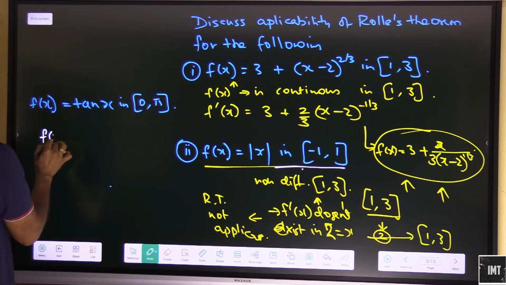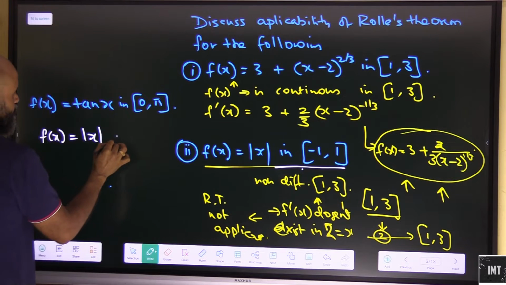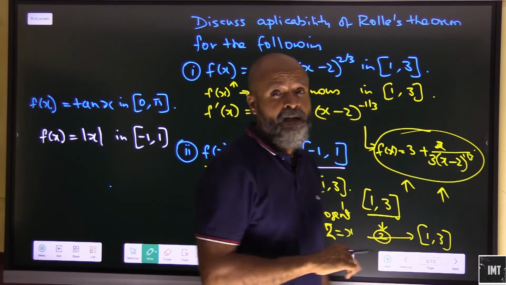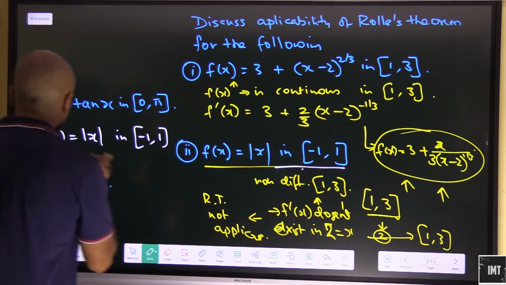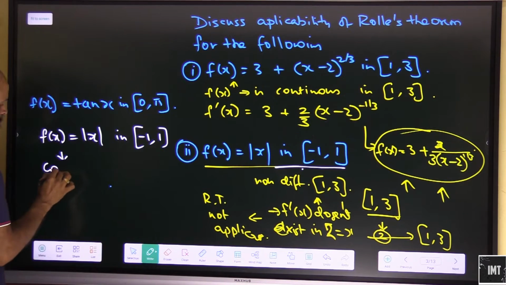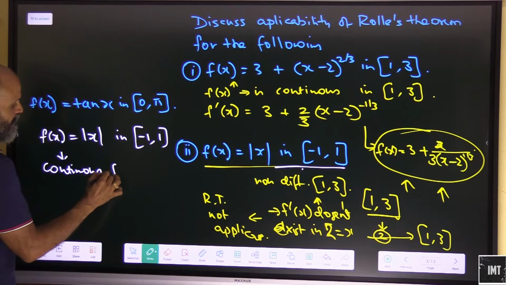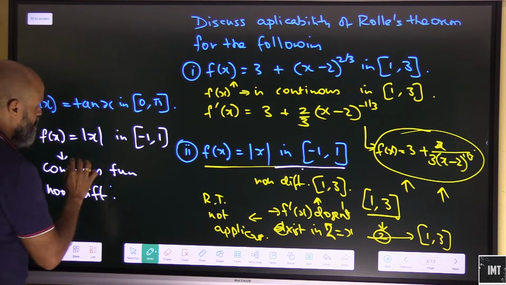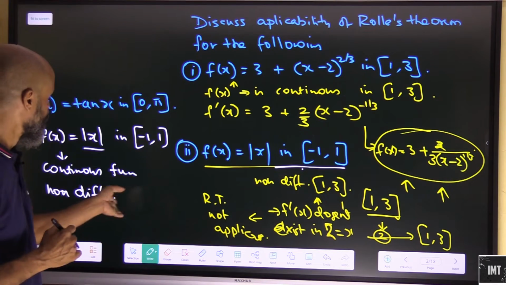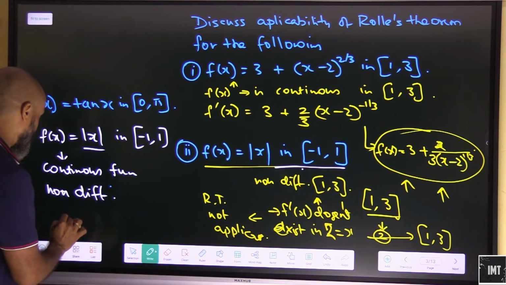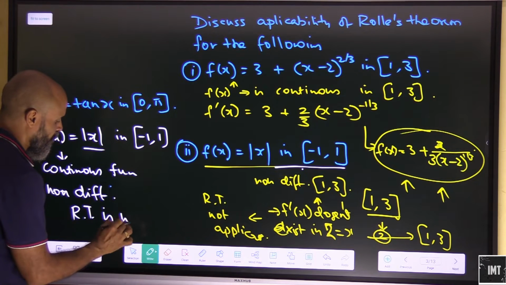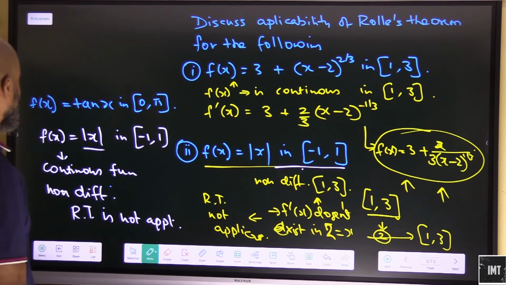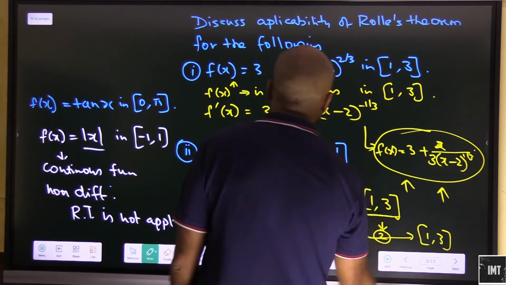f(x) is equal to mod of x, and we have to find out whether Rolle's theorem holds in the interval of minus 1 and 1. Very clearly we can see that it is a continuous function. However, it is a non-differentiable function, because it is mod of x. Hence Rolle's theorem is not applicable in this range. Okay, let's move on to the next question.